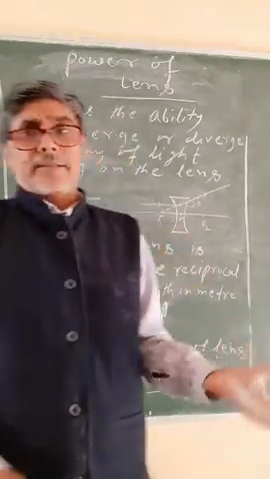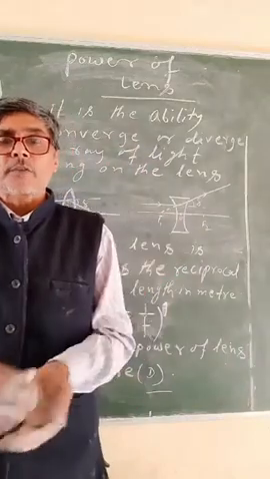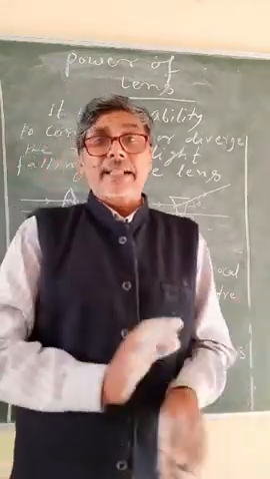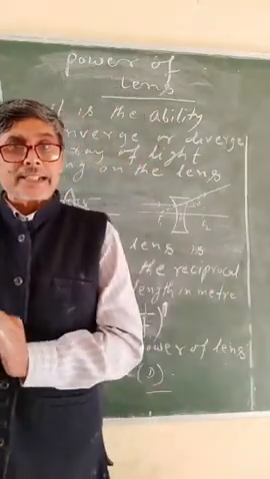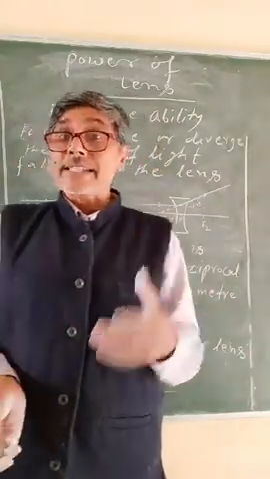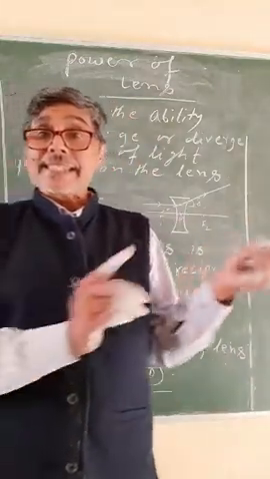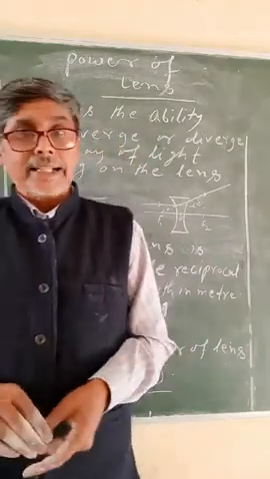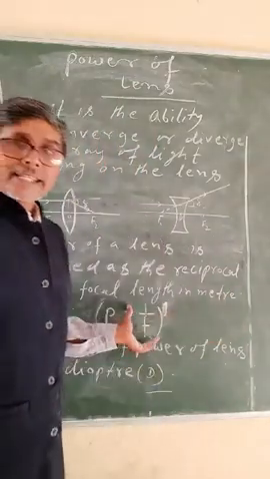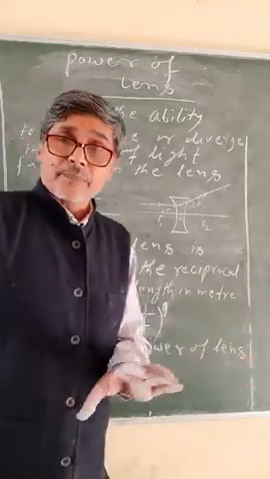So the power of a convex lens is positive and the power of a concave lens is negative, because the focal length of a convex lens is positive and the focal length of a concave lens is negative.